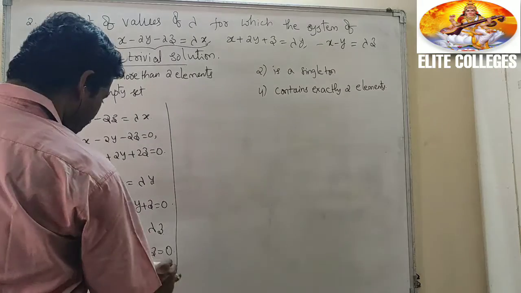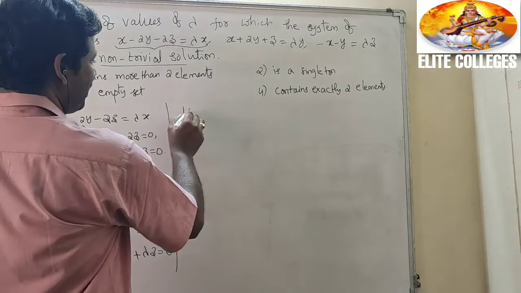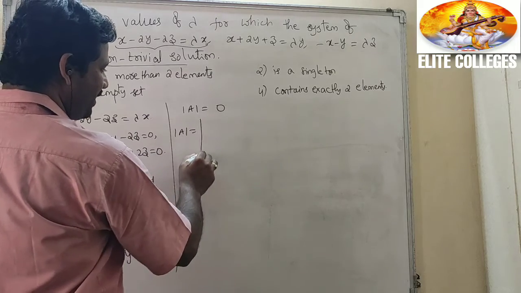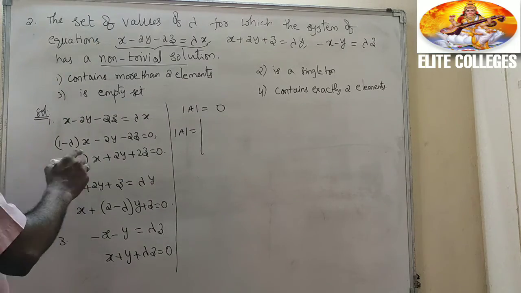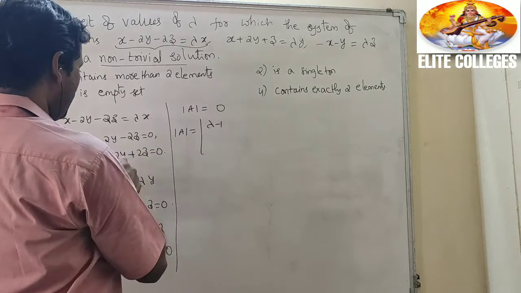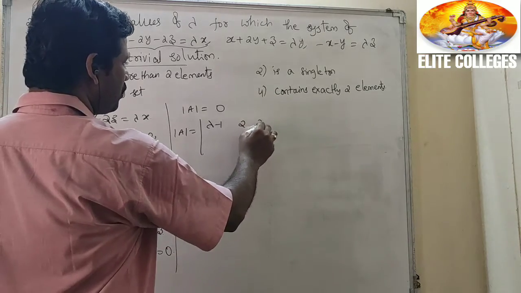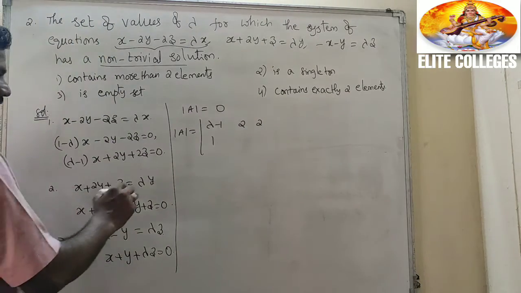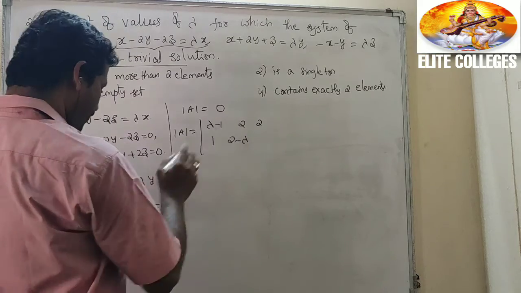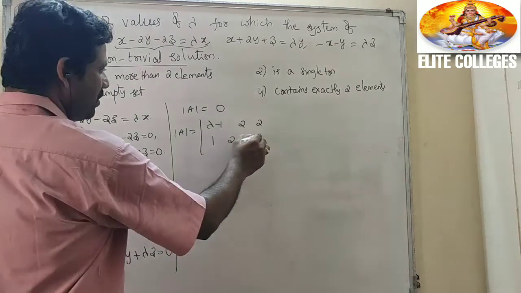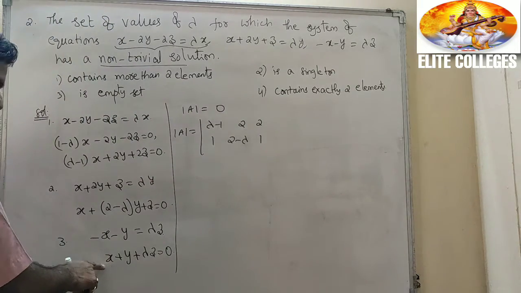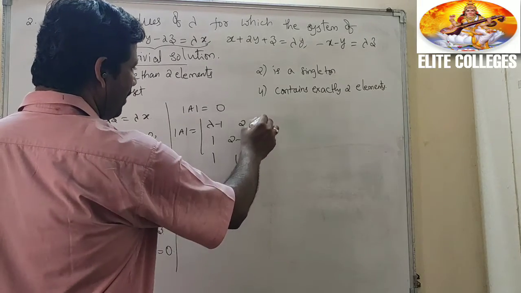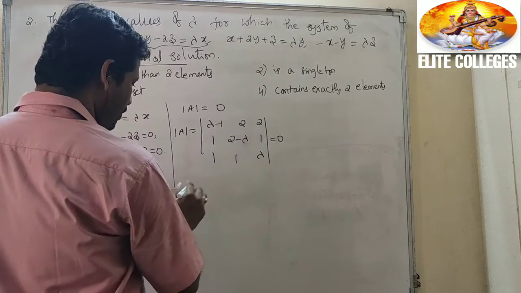That is the third equation. Now delta A equal to 0. What is delta A? The determinant with first row: x coefficient lambda minus 1, y coefficient 2, z coefficient 2. Next, x coefficient 1, y coefficient 2 minus lambda, z coefficient 1. Then x coefficient 1, y coefficient 1, z coefficient lambda, equal to 0.